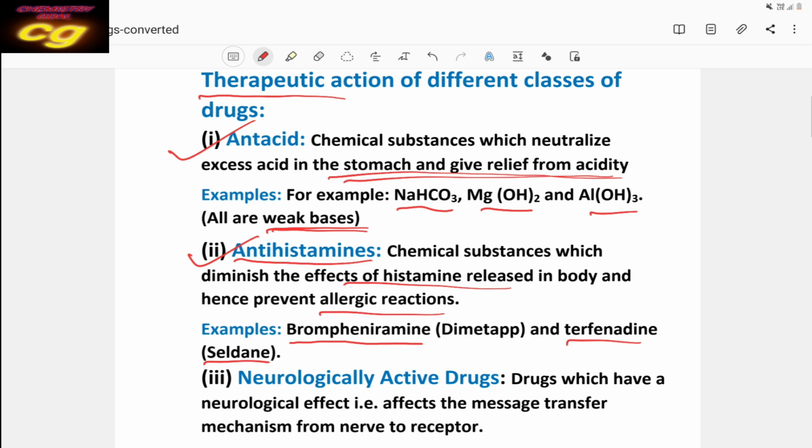If you take this type of medicine, then allergic effect will be controlled. You have to remember the spelling, spelling is very important: brompheniramine and terfenadine. These are the two important antihistamines which control allergy in the body.